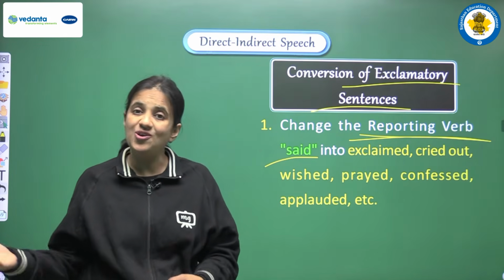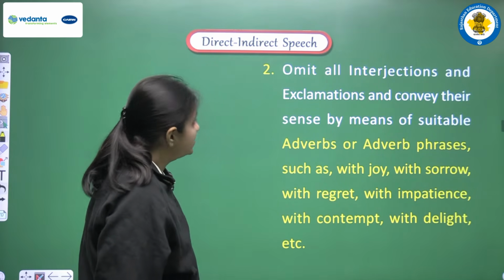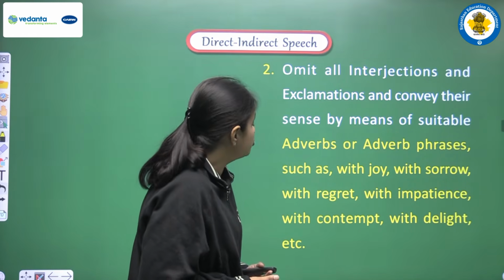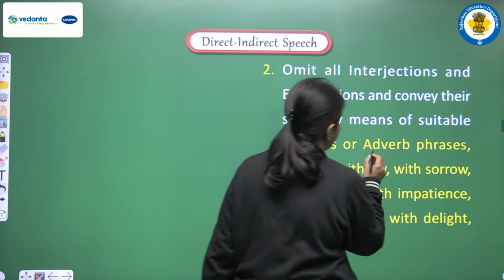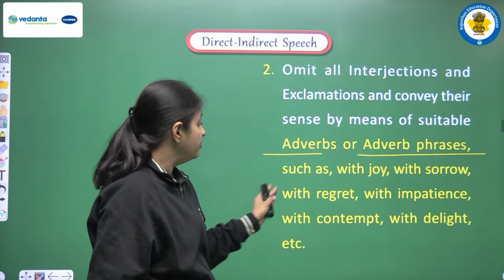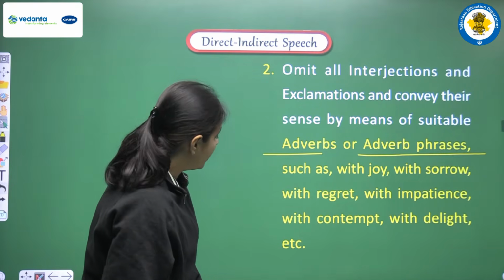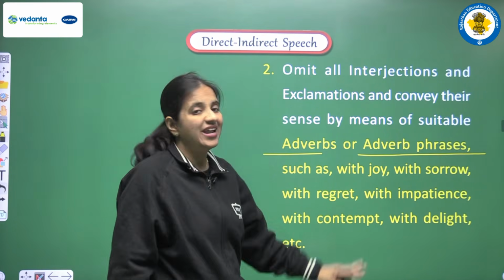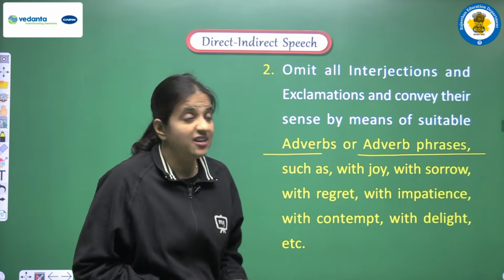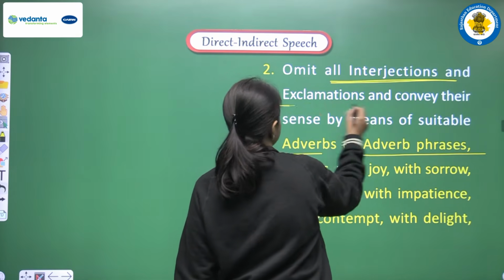Next, omit all interjections and exclamations and convey their sense by means of suitable adverbs, or we can have adverb phrases like with joy, with sorrow, with regret, with impatience, with contempt, with delight, etc. So in this point we are having that in the sentence of direct speech, if we are having exclamatory sentence, so we can have so many interjections, or we can say exclamations.